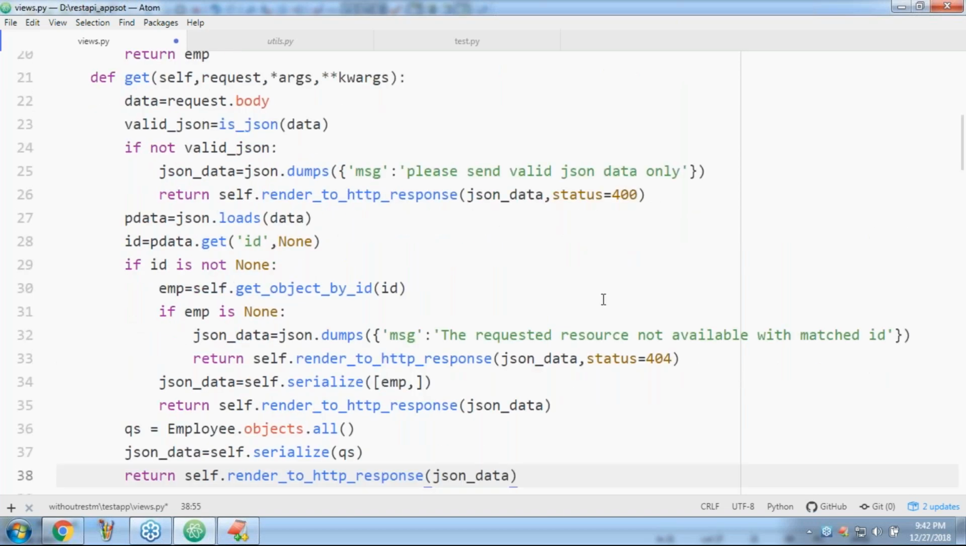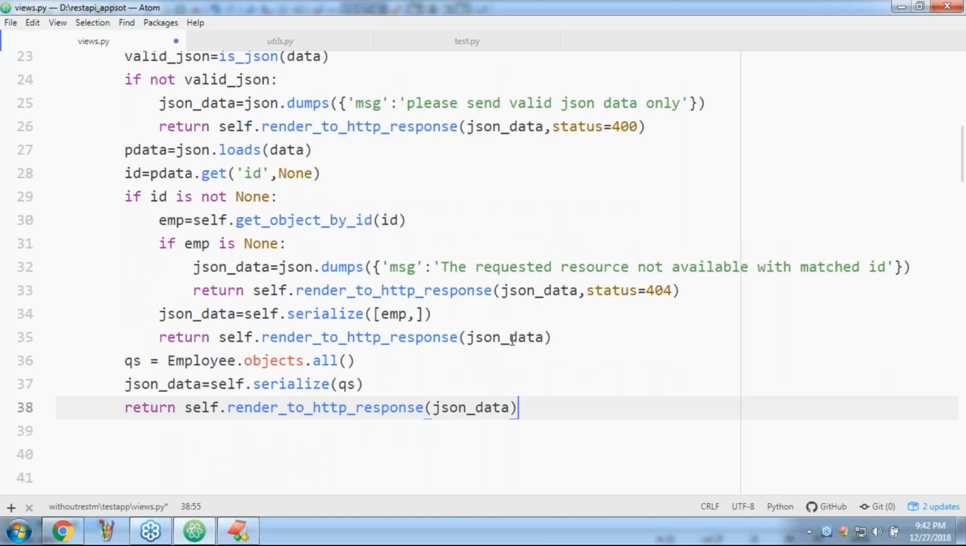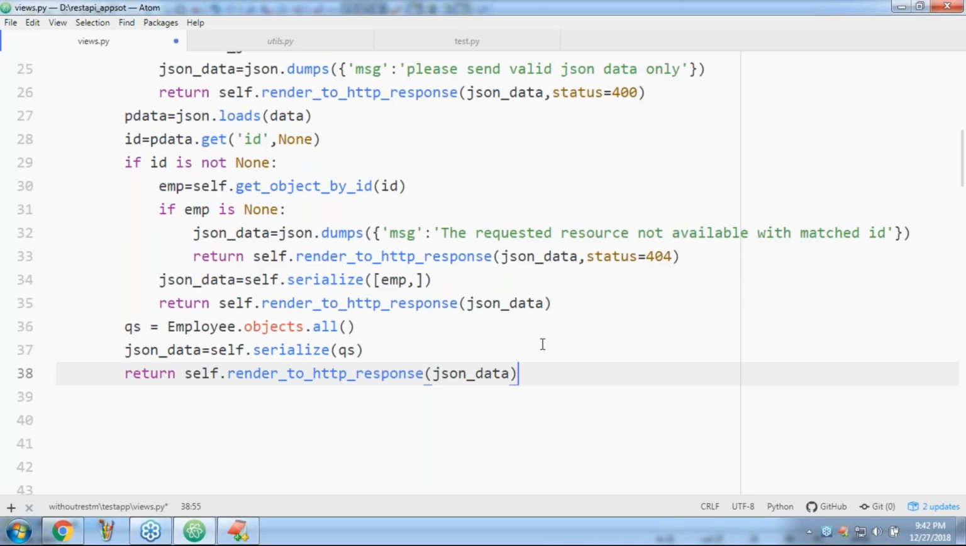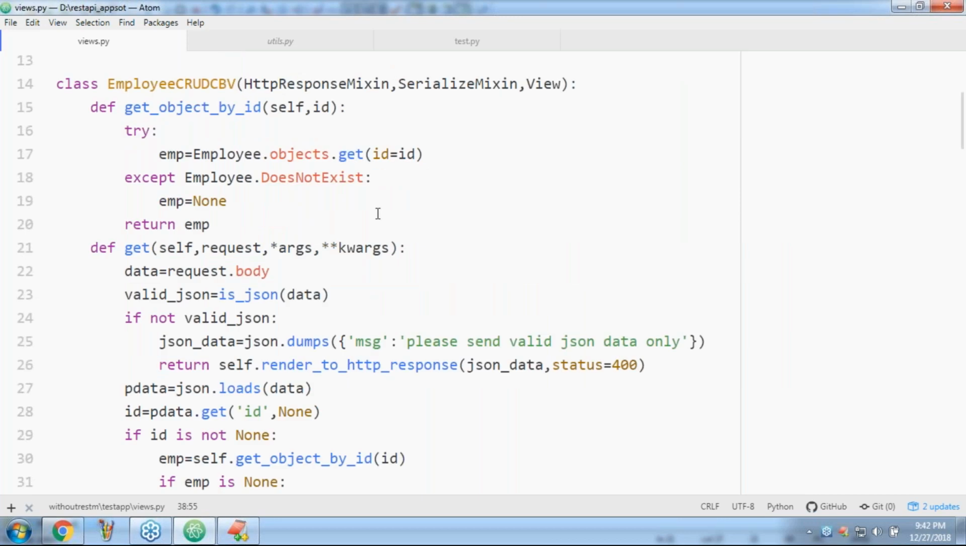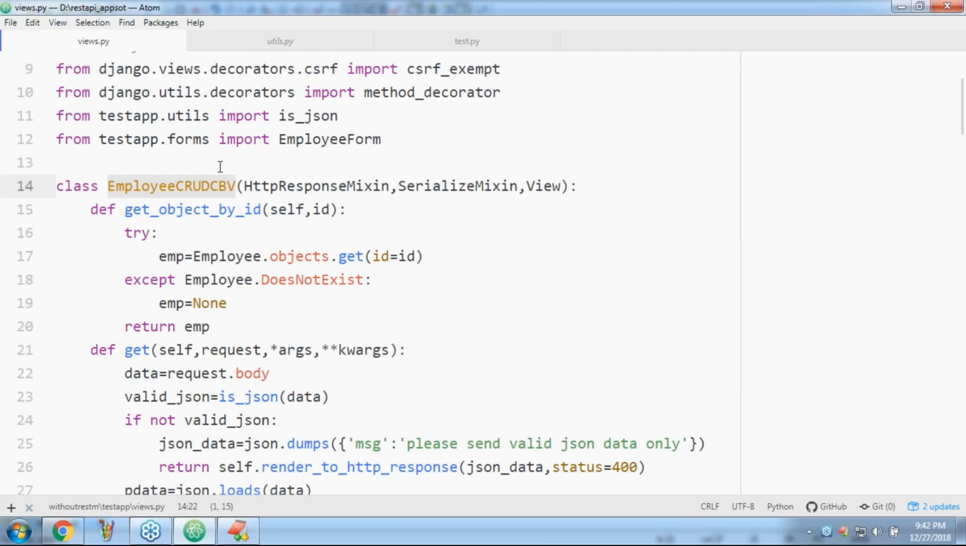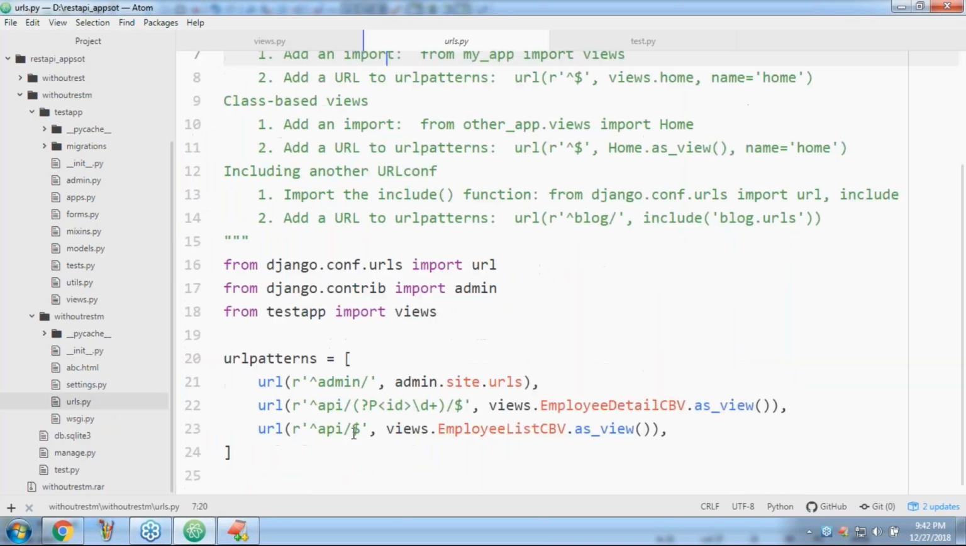Can I test this functionality up to this? Okay, but it is a different class, right? It is the different EmployeeCRUDCBV. Let me go to the URLs. Now EmployeeCRUDCBV. So this is our URL pattern, the same URL pattern. EmployeeCRUDCBV.as_view.